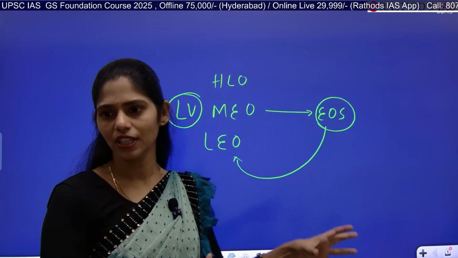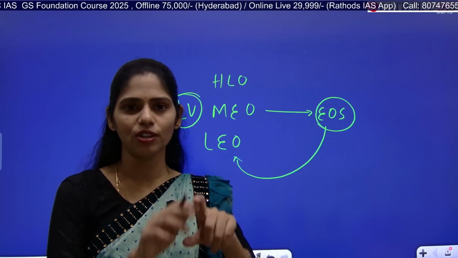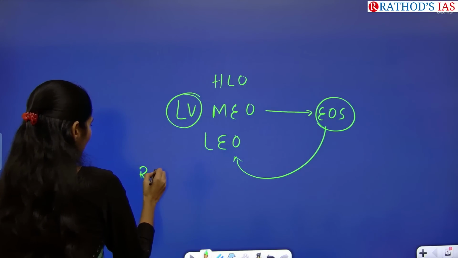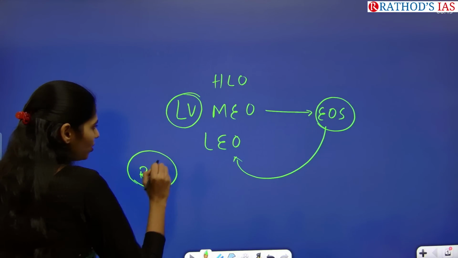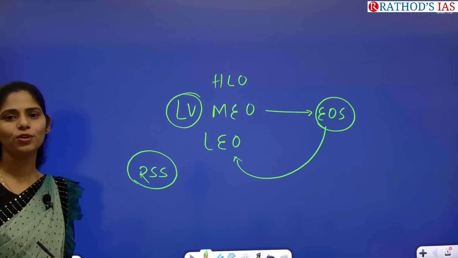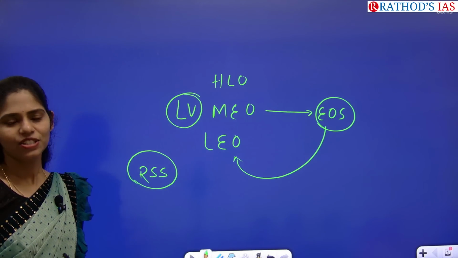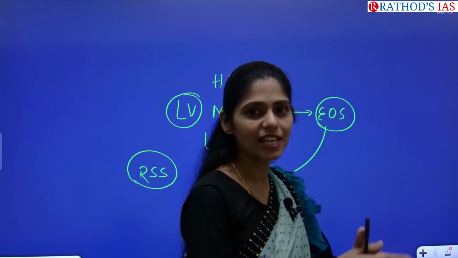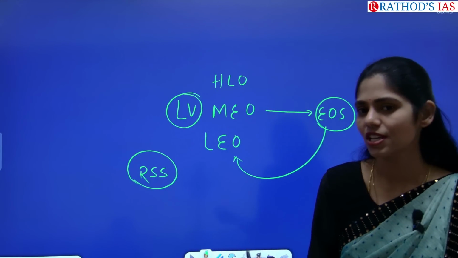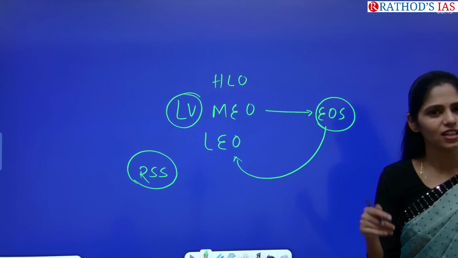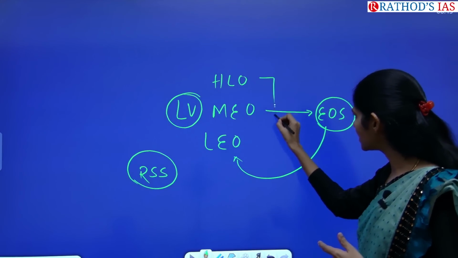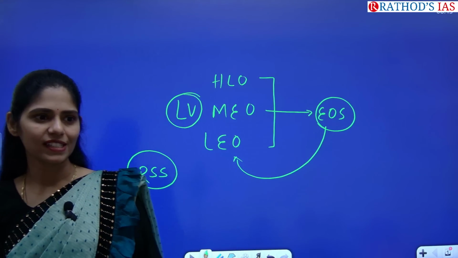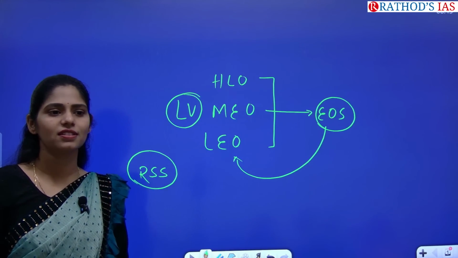Yes, it is near to the Earth so that it will have focus on a specific area. And if you want to launch a remote sensing satellite, in which orbit do you have to place remote sensing satellites? Do you know the different types of satellites? We have Earth observation satellites, some satellites work on telecommunication, some focus on remote sensing. So in which orbits do we have to place them exactly? Do you know why we have to place certain satellites in certain orbits?